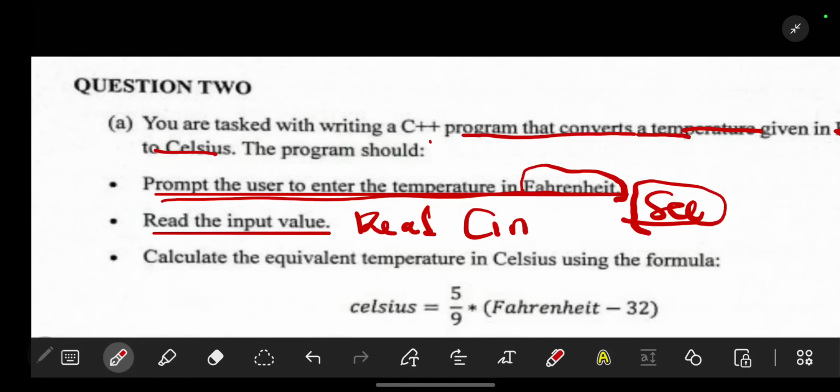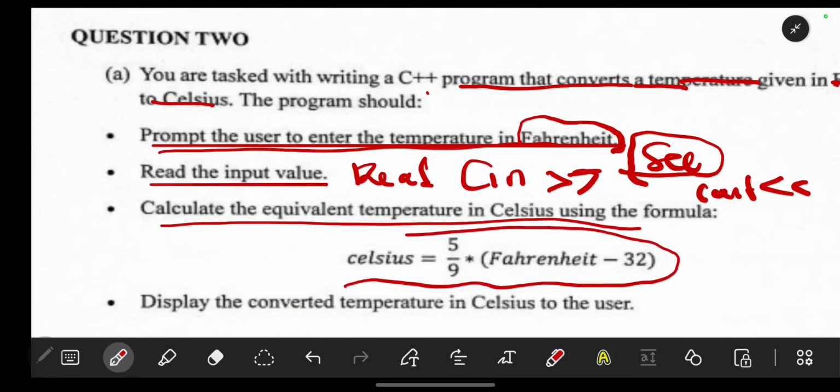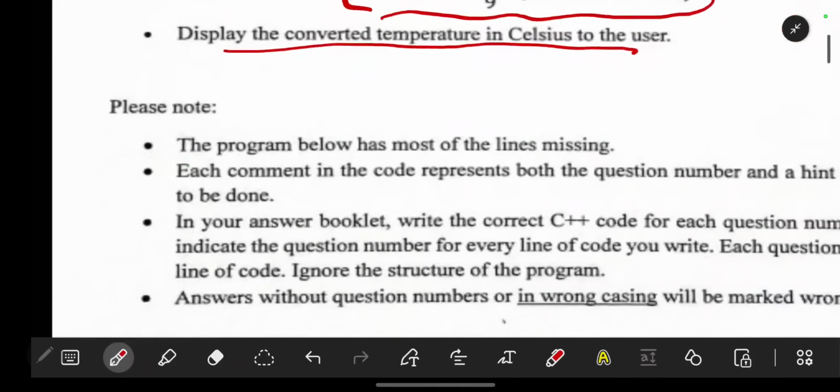Cin is used if you want the computer to allow the person to enter a certain number. Let's say cin will be preceded by this. Cout, if you recall, it will be like that. Then we have calculate the equivalent temperature in Celsius using the formula. So this formula is important. We are going to use it. Then display the converted temperature in Celsius to the user.